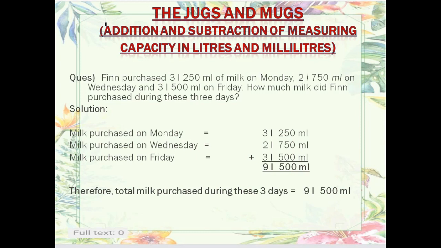You have seen the sum the way I have made it, and then you add it. How much have you got? 9 liter 500 milliliter is the total milk he has purchased during these 3 days.